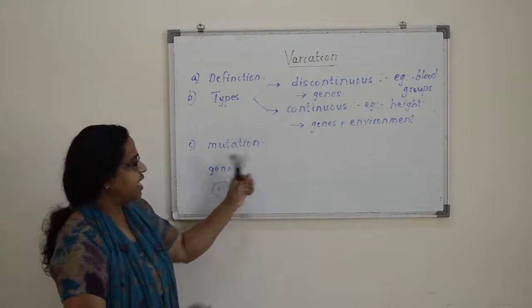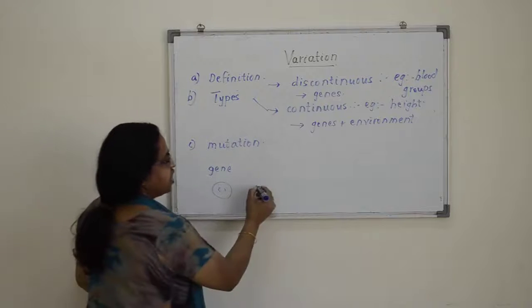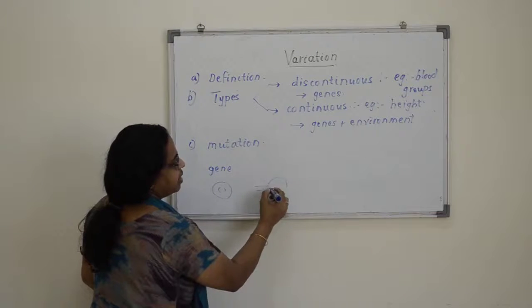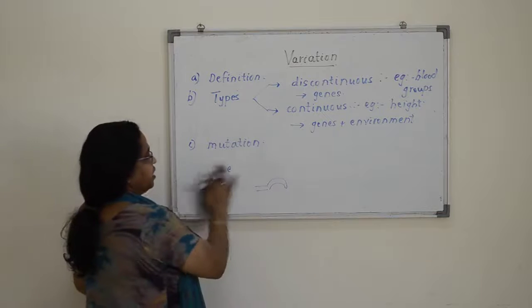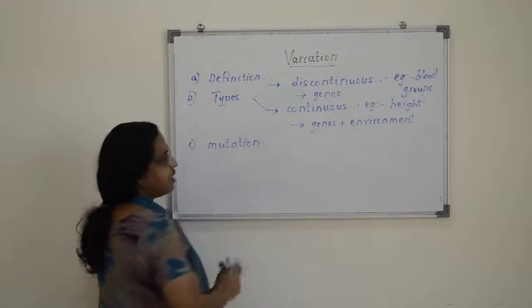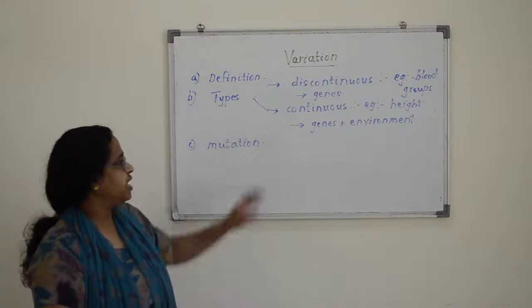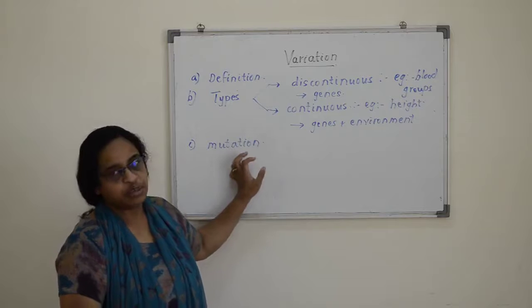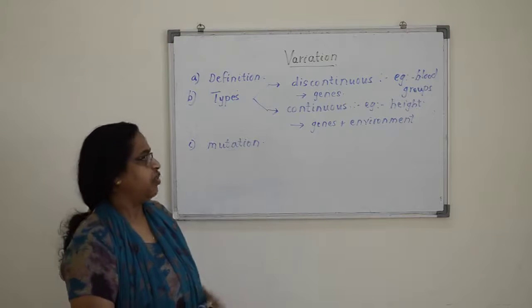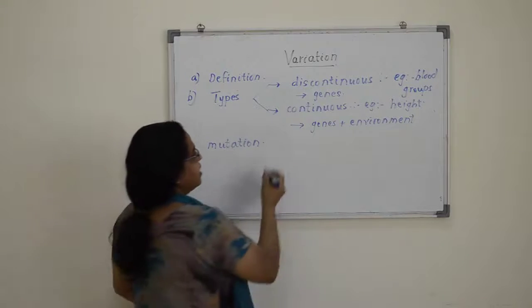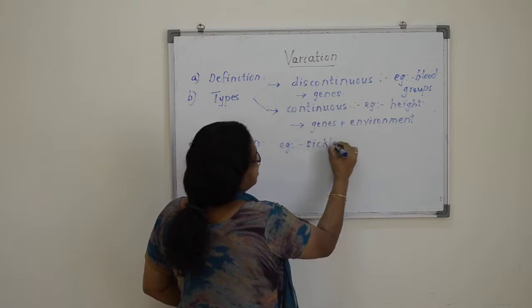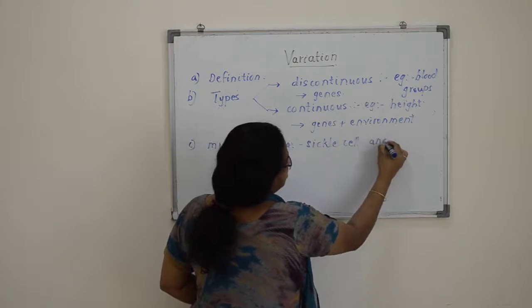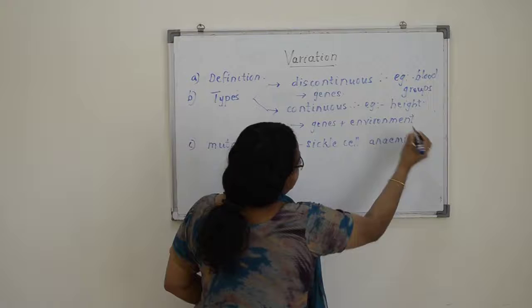If there is any change in the gene, the shape of the red blood cell will be different, a sickle cell shape. This sudden change in the genes is known as mutation. Sickle cell anemia is simply because of a sudden change in the gene. So it is gene mutation.